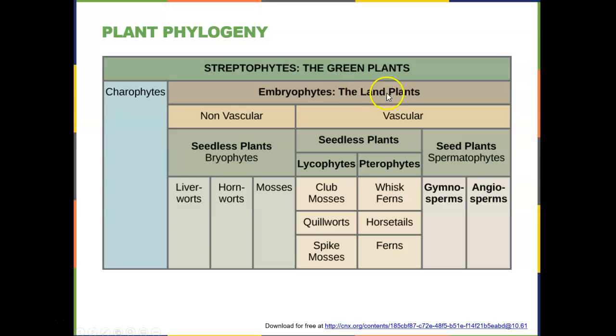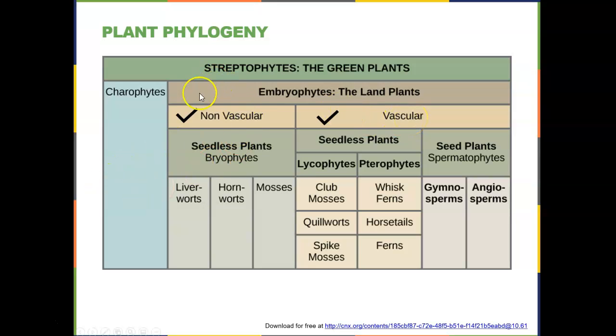We can then subdivide all the plants on the land as either non-vascular or vascular plants. So a non-vascular plant will not have those xylem and phloem tubes, whereas a vascular plant will have the xylem and phloem tubes.